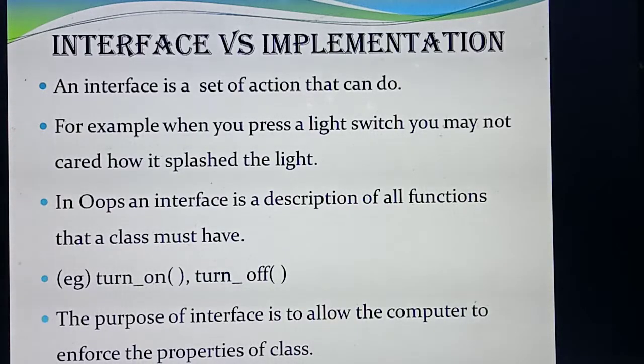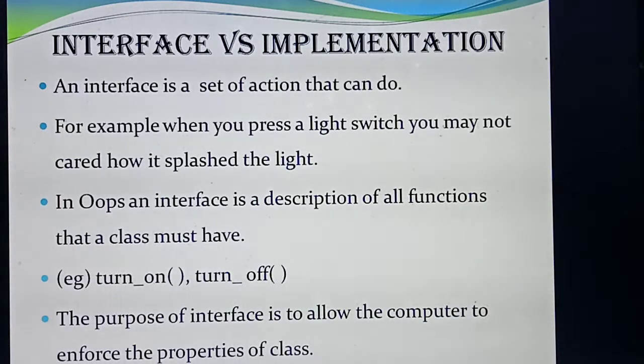In between you pressing the switch and the light flashing, a lot of actions are going on. For example, you are pressing the switch, and the current will flow through positive and negative, and a lot of things are there. From the positive end it goes to the light's positive end, the negative end to the negative end. Likewise, internally a lot of working is there, but you will not bother about any internal working. What you will do is press the switch. Your aim is to flash the light, isn't it?